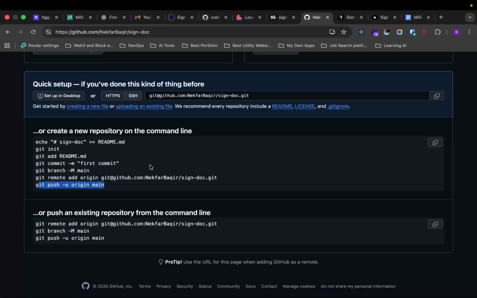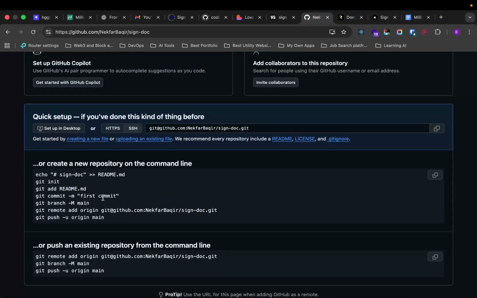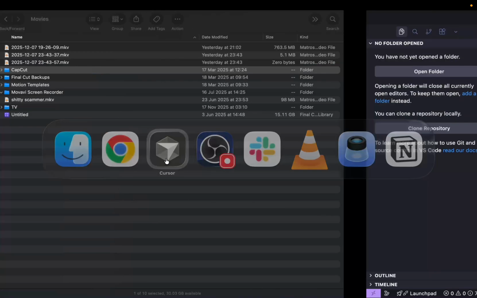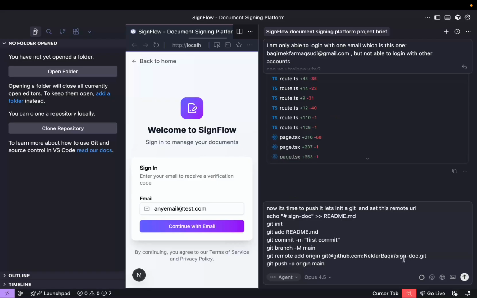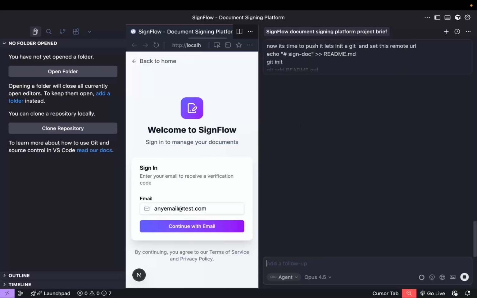Because this was the product, right? So we are gonna give all of these things to it. And for this one, I'm gonna go ahead with GitHub P, because github.com isn't working for me, but for you guys, it should be fine. So I'm gonna give this information to the AI, and AI should be able to push all my changes to that repo, and then I will deploy the project to Vercel. So that's our point, and let's wait for this.